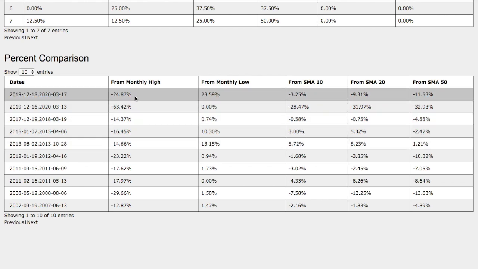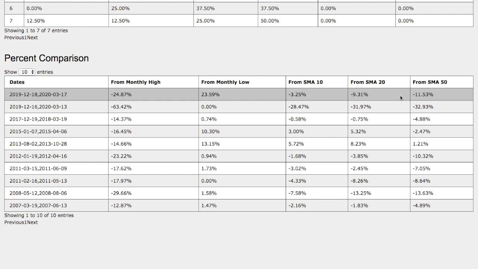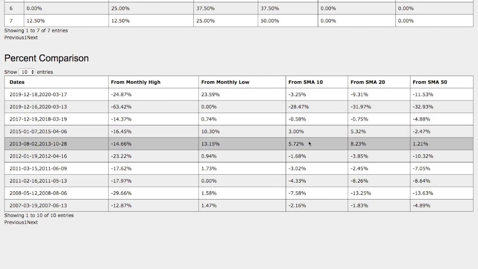Compared to the current trend up here, we have a 15% down from monthly high, 13% up from monthly low, 5% up from the simple moving average 10, and 8% higher than the 20 simple moving average, and 1% up from the 50 simple moving average. Do consider that right here we are in the negative below these simple moving averages, and on here we are above.